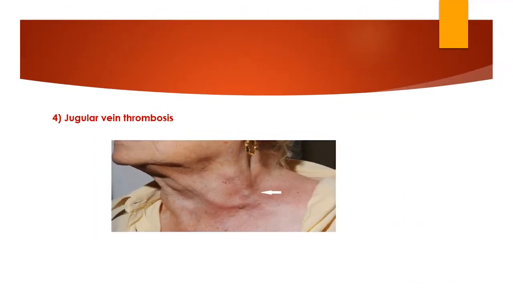Jugular vein thrombosis. Jugular vein thrombosis is a condition that may occur due to infection, intravenous drug use, and malignancy, and it is difficult to diagnose because it can occur at random. So this fourth one is jugular vein thrombosis, but its effects and its working we will study in the topic of effects.